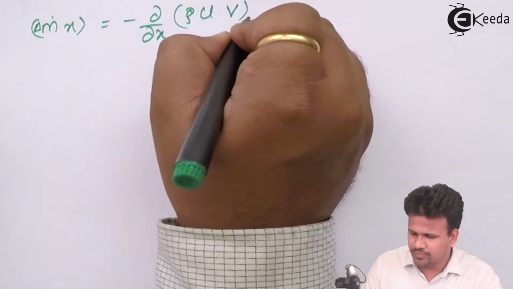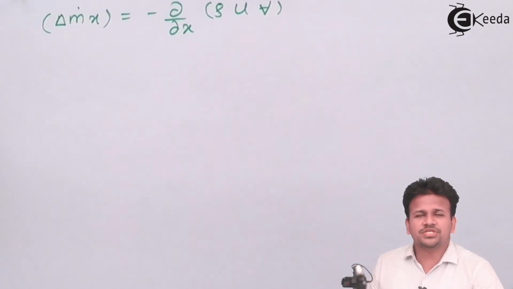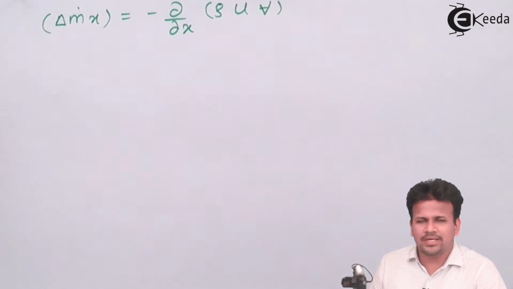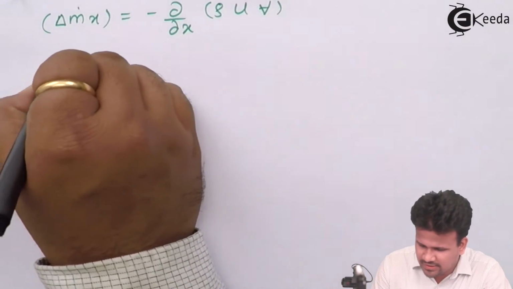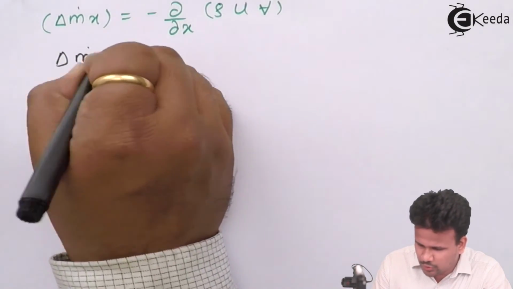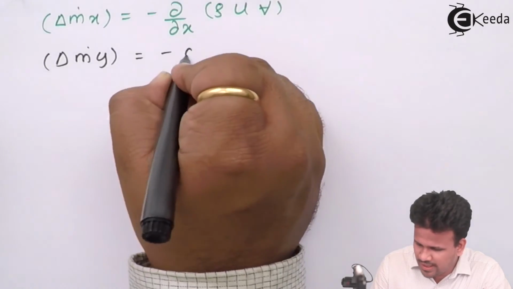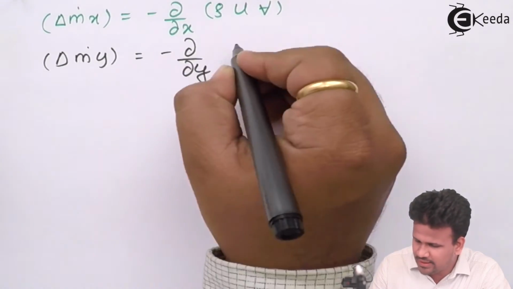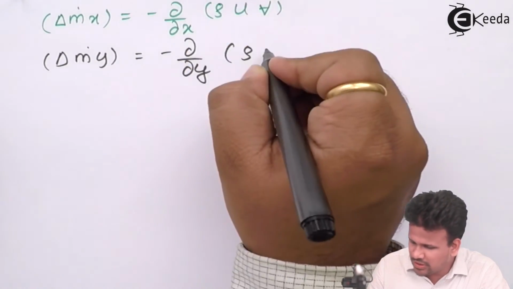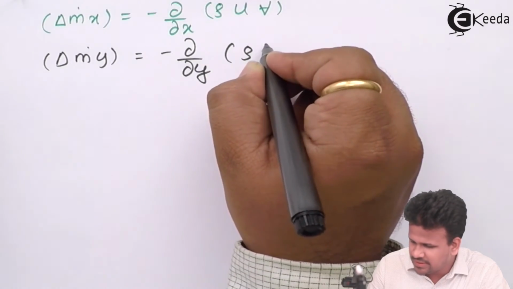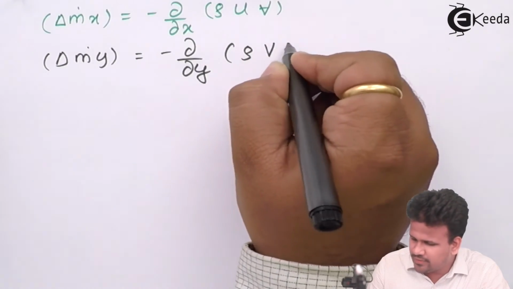the volume. So the change in mass flow rate along y direction will be given as m dot y equal to minus dou by dou y into rho into velocity along y direction, that is v, and volume.